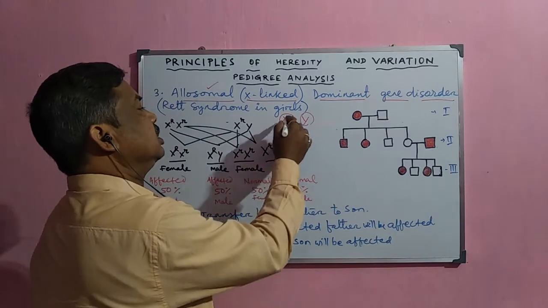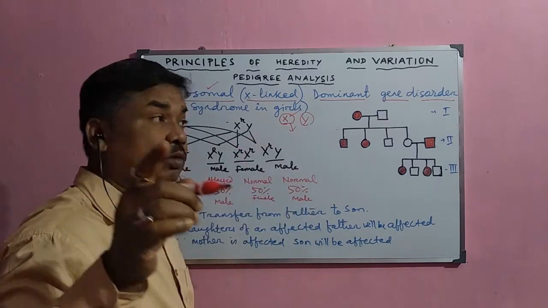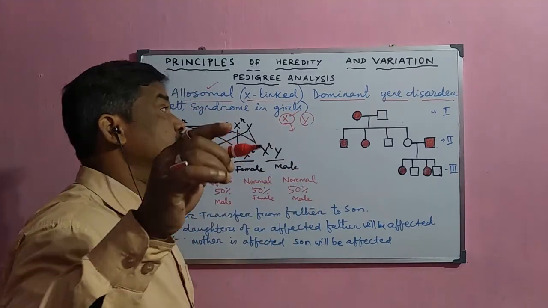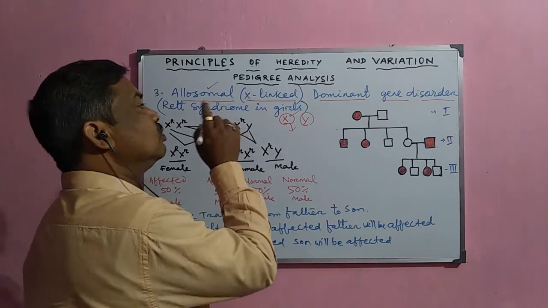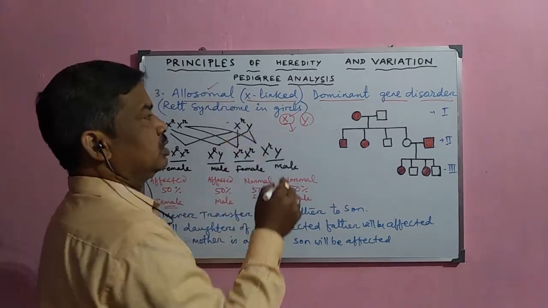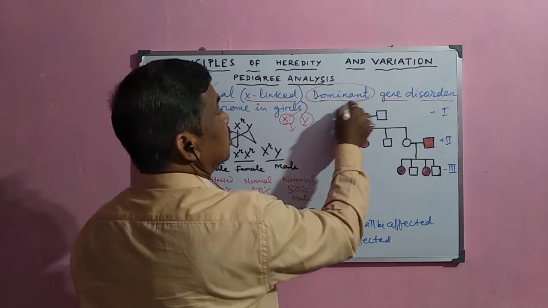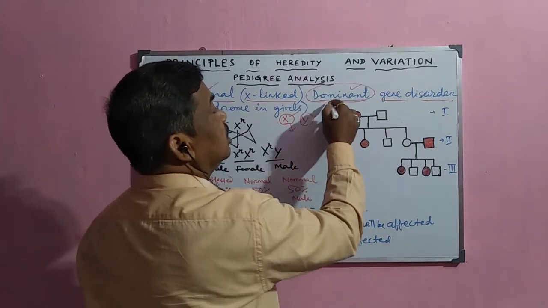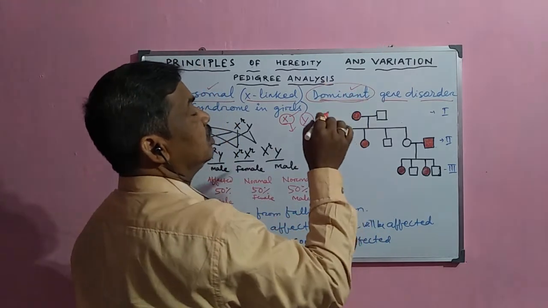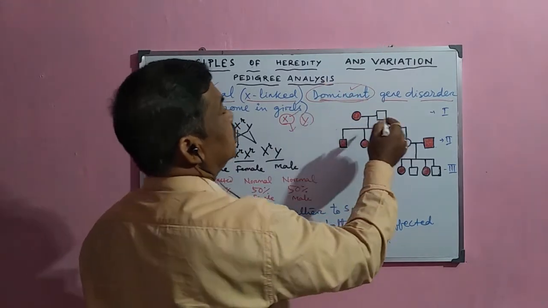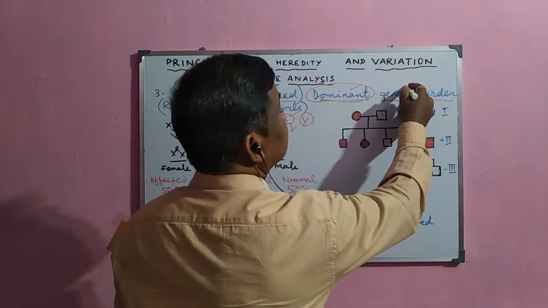If any gene present in the X chromosome is defective, then the disorder which is formed is called allosomal disorder. When this gene is a dominant allele which actually causes the disease, it is called a dominant gene disorder.